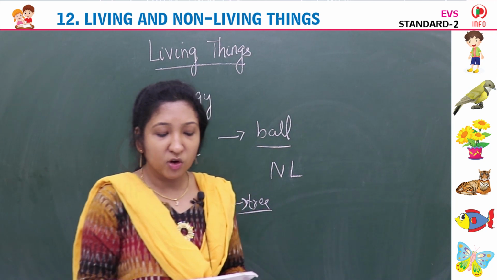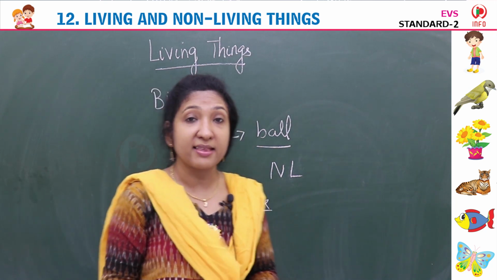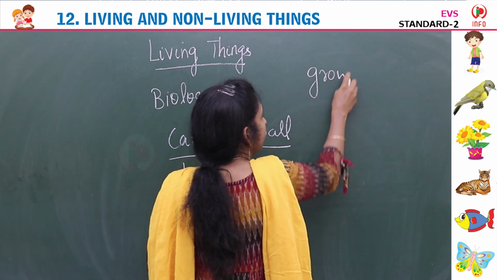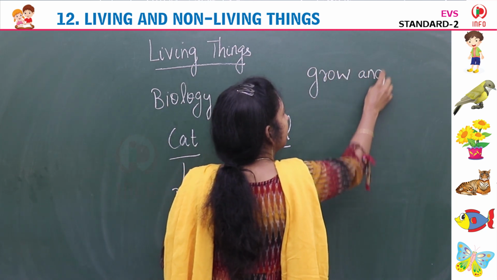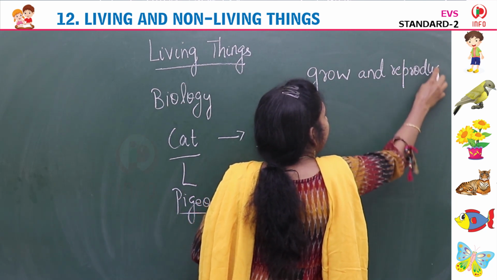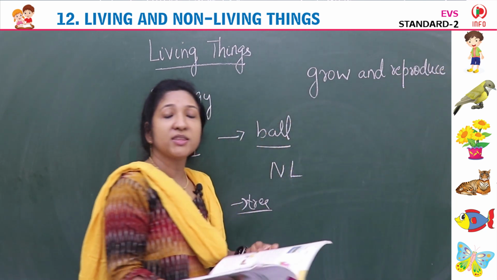Living things grow and reproduce. Yes. The main feature of living things is that they grow and reproduce. Living things grow and reproduce. Means what? Living things can grow.